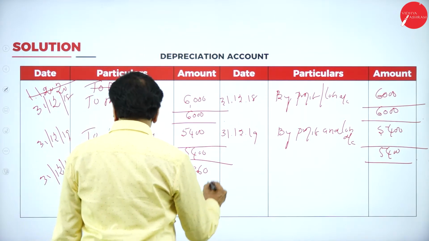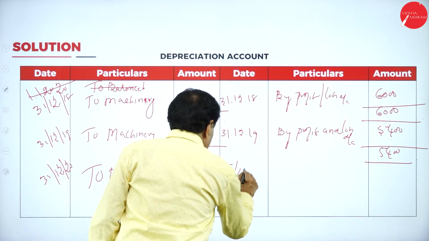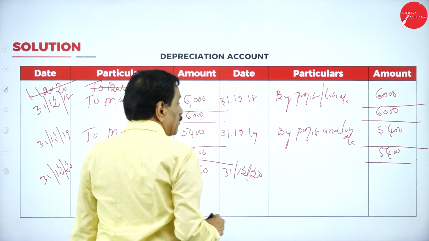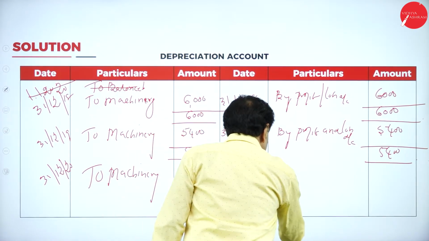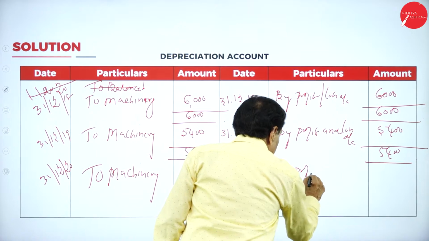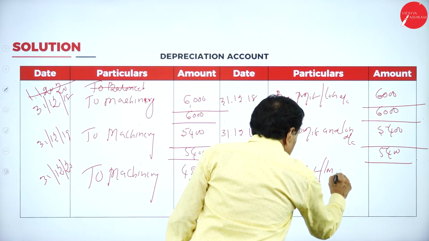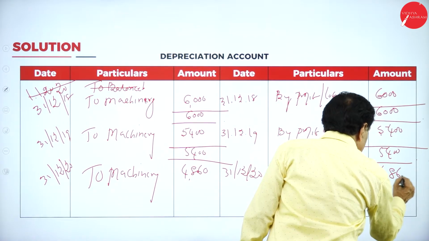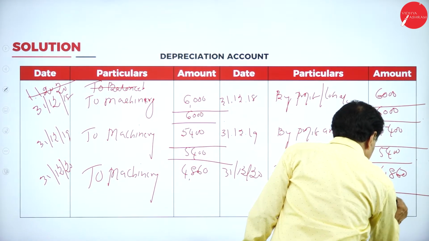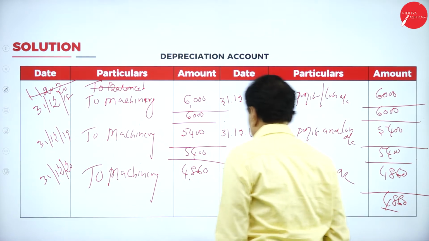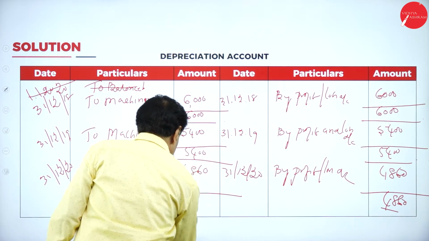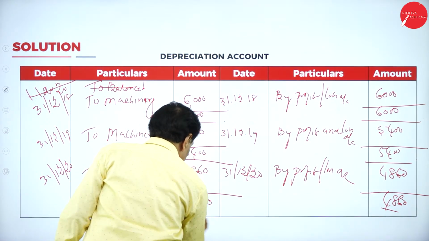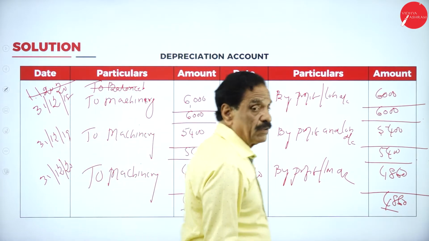Transfer to P&L account, by profit and loss, $4,860. So this goes in favor of the profit and loss account.